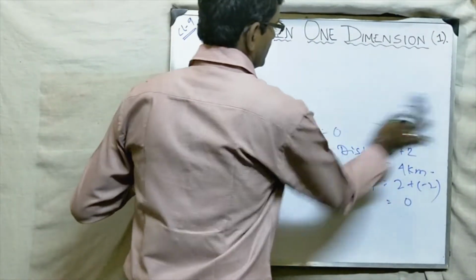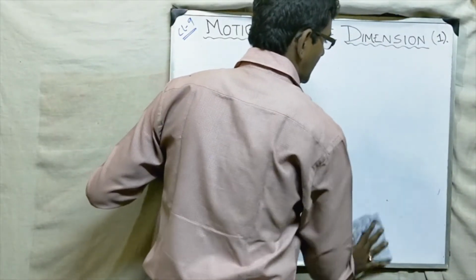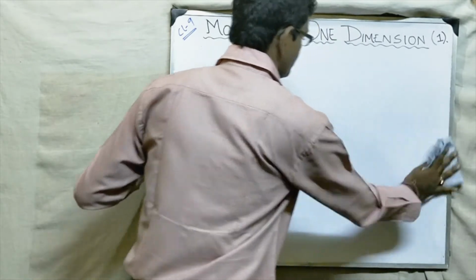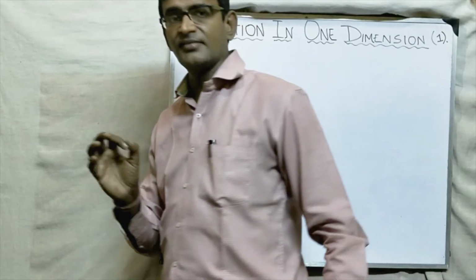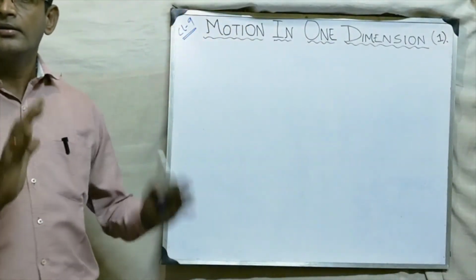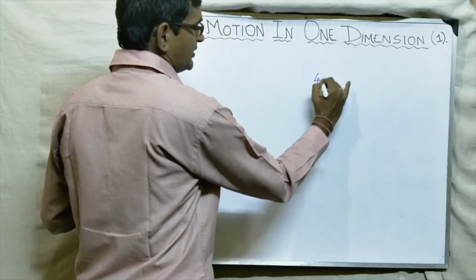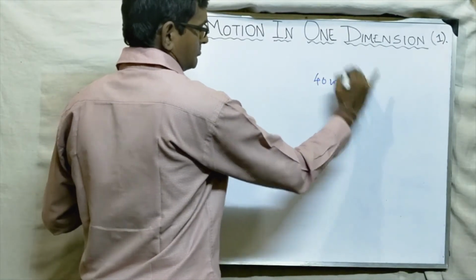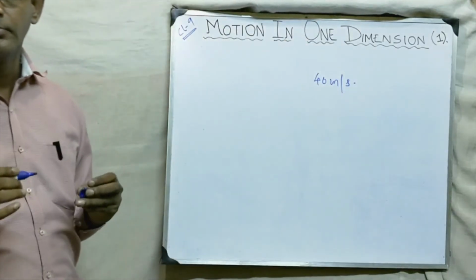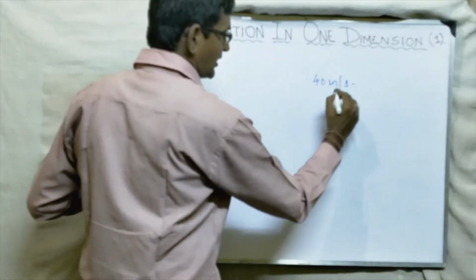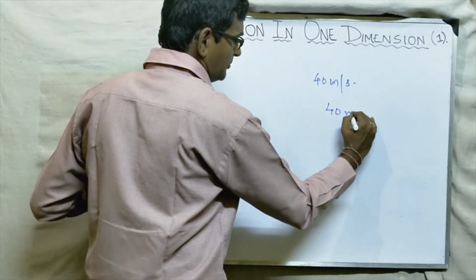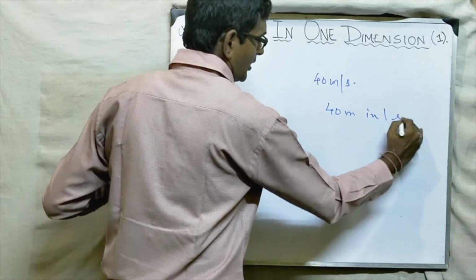Okay. Now let's come to the next term, speed. Speed is the distance traveled by a body in unit time. Suppose I say the speed of a car is 40 meters per second. What does that mean? It means that the car is traveling 40 meters in 1 second.